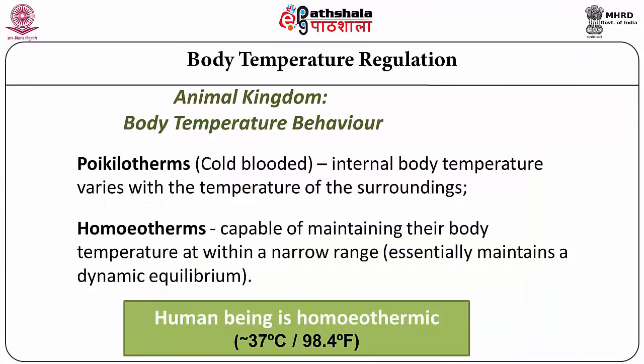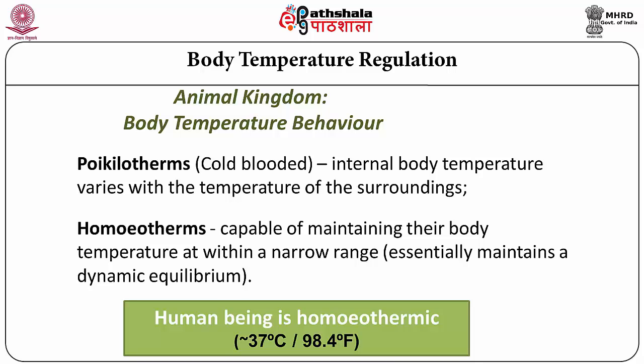Let us begin with the body temperature behavior of the animal kingdom. Often you know that we call cold-blooded animals poikilotherms. Cold-blooded animals are essentially those where the internal temperature gets influenced by the temperature of the surroundings. That means some reptiles, depending upon the temperature conditions of the environment, gain heat or lose heat. Whereas human beings and other animals are called warm-blooded. That means they maintain a certain body temperature within a narrow range.